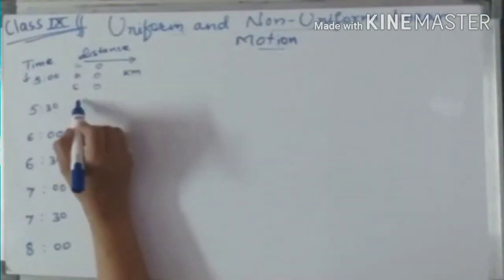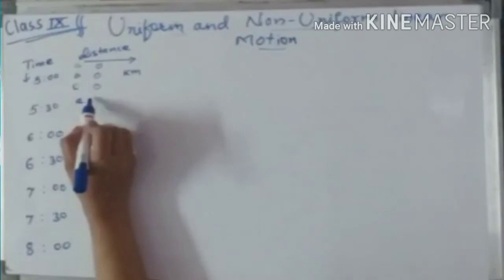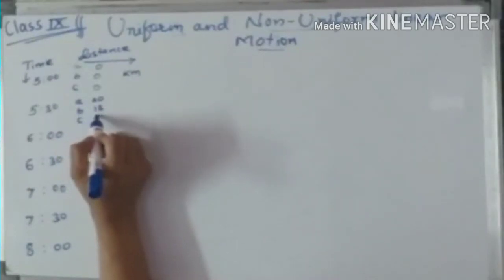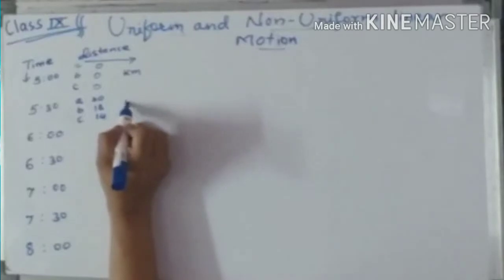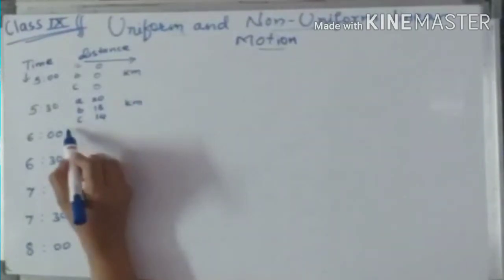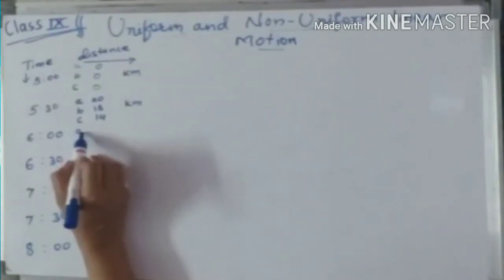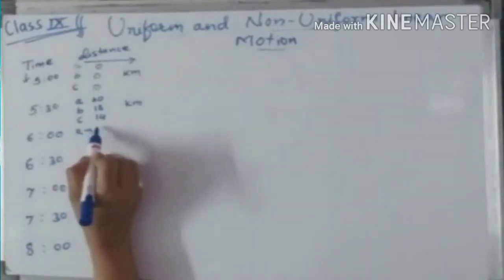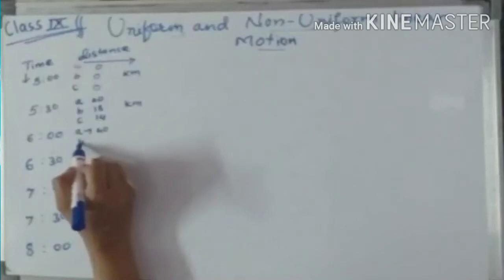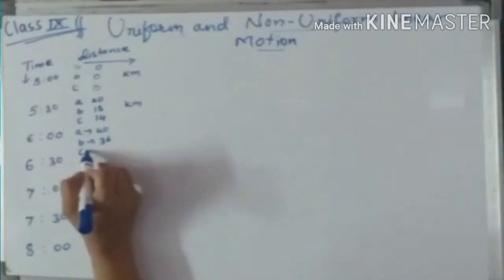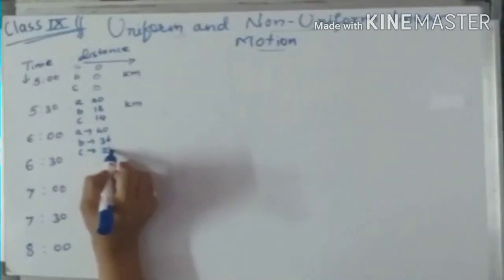After half an hour, Amar reaches 20 kilometers, Akbar reaches 18 kilometers and Anthony reaches 14 kilometers. Half an hour later, Amar reaches 40 kilometers, Akbar reaches 36 kilometers and Anthony is now at 28 kilometers.